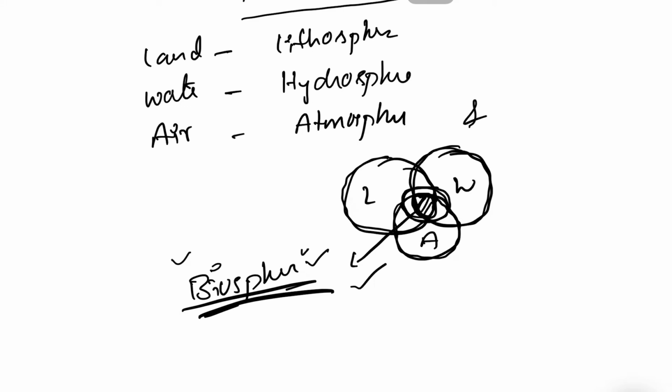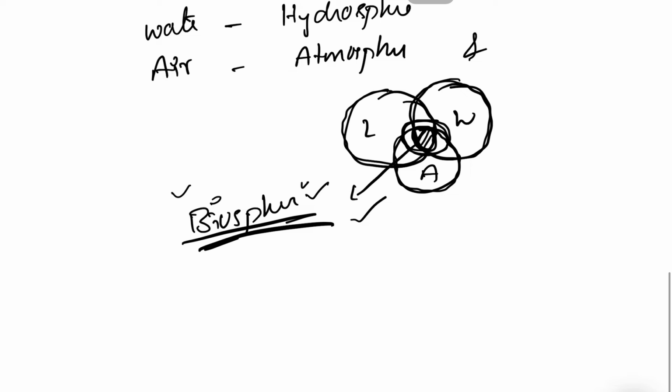Therefore, environment is called our basic life supporting system.